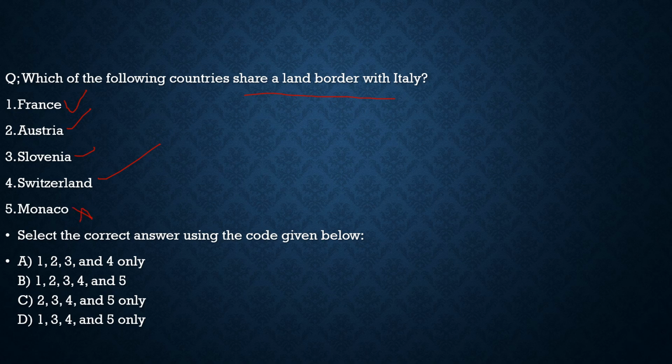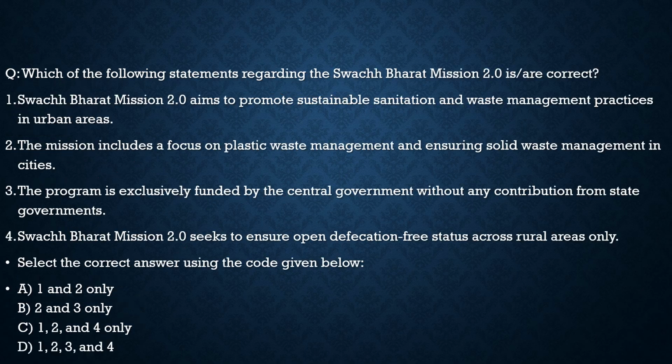Even though Monaco is very near to it, Monaco shares its borders with France, so it is not correct. So with respect to this question, the correct statements are statement 1, statement 2, statement 3, and statement 4 only. So the correct option would be option A. Why had we discussed this question? Because there was an article about India and Italy relations, how Italy can be important for us. So let's know where Italy is located and what its bordering countries are. You know, UPSC has this habit, they will ask you questions like that. Now with this, let's move to another one.